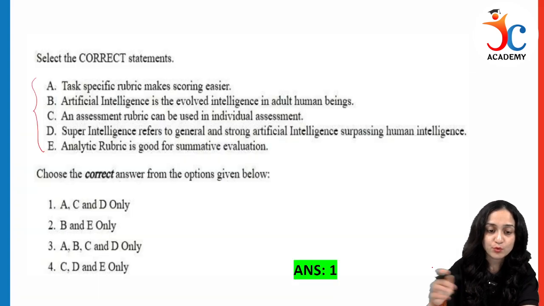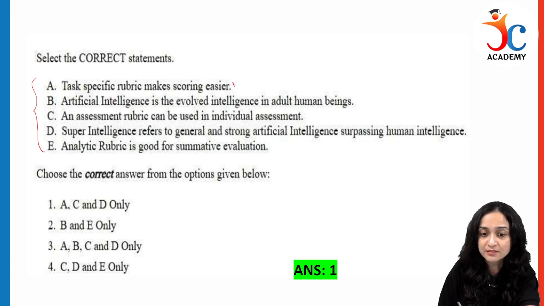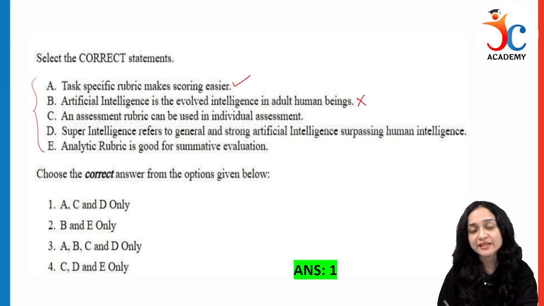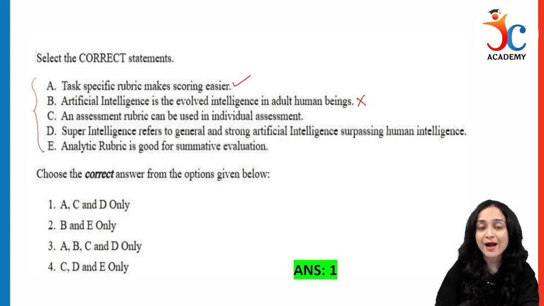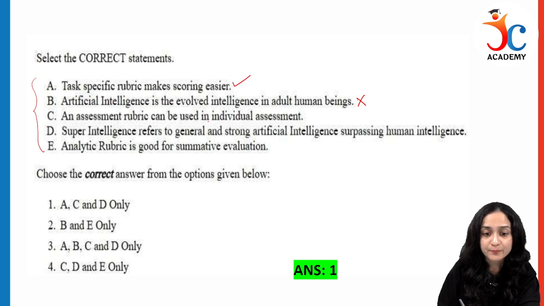Now going back to the question, it says task specific rubrics makes the scoring easier. Yes, correct. Artificial intelligence is the evolved intelligence in adult human beings? No. Artificial intelligence is when we enable the computer to act like a human. That is artificial intelligence. An assessment rubric can be used in individual assessment, correct? Super intelligence refers to general and strong artificial intelligence surpassing the human intelligence, correct?